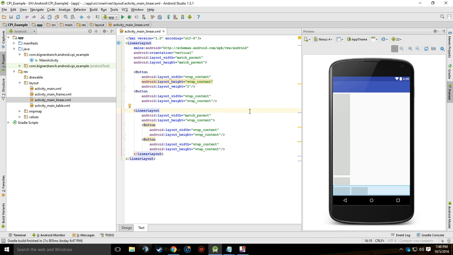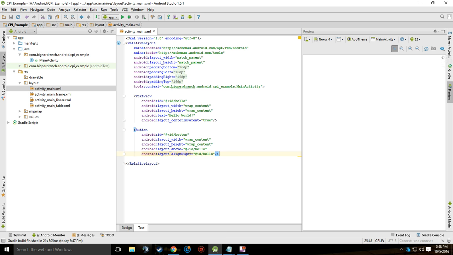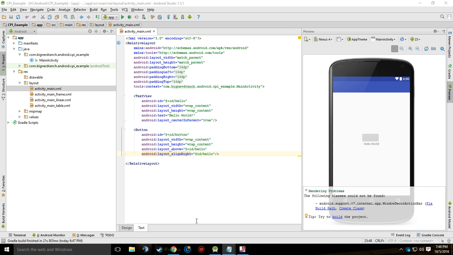That's basically everything important to know about a linear layout, so we're going to go next to the relative layout. Okay, so a relative layout is a view group that displays child views in relative positions.